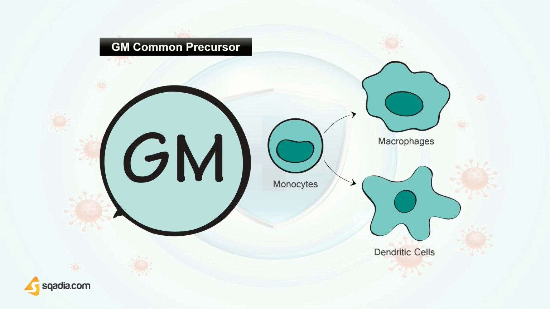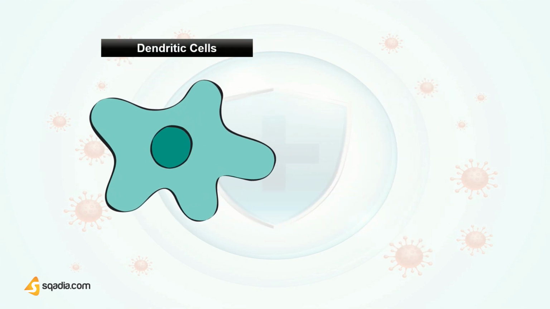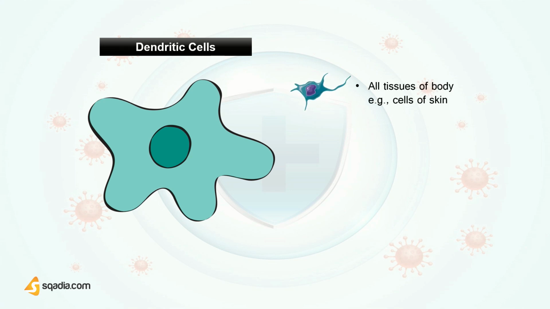Do note that macrophages will be the principal resident phagocyte of the tissues and serous cavities such as the pleura and the peritoneum. If we talk about dendritic cells, they are found in all tissues of the body. For example, the Langerhans cells of the skin. Here they take up antigen and then migrate to the T cell areas of the lymph node or spleen via the lymphatics or the blood. Their major function is to activate T cell immunity, but they may also be involved in tolerance induction.